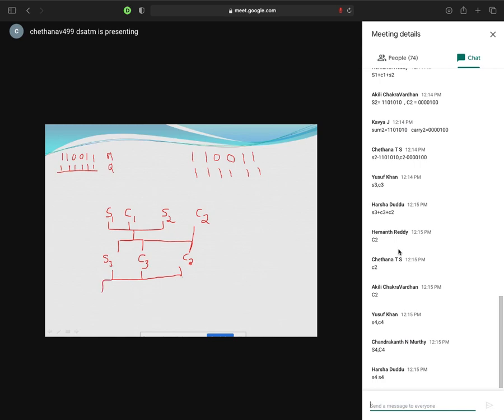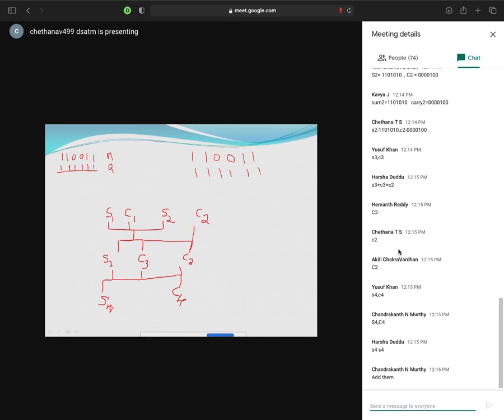Now, on adding these 3, what's my final result? My result is S4, C4. Is this the final result? No. After S4, C4, what should I do? Exactly, Chandrakant. Very good. Now you have to add S4 and C4. That will give you the final product.